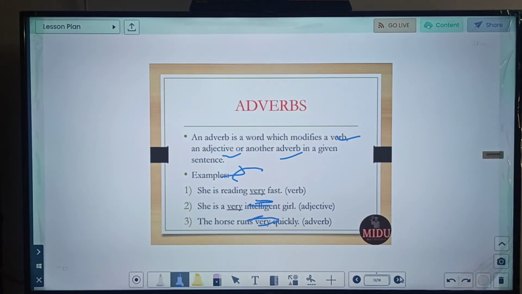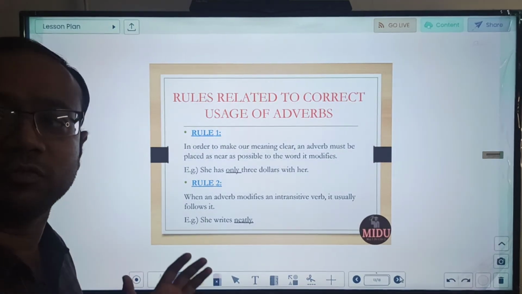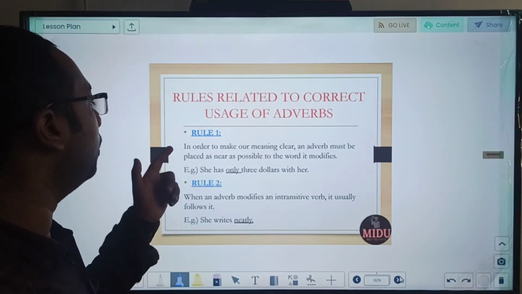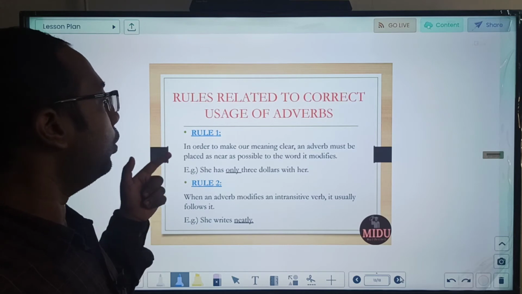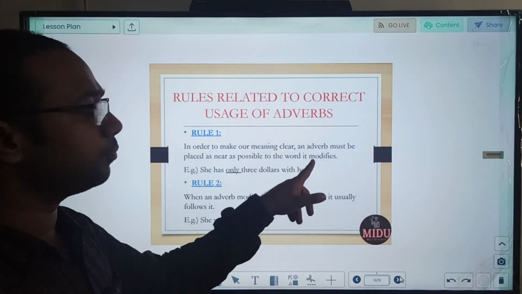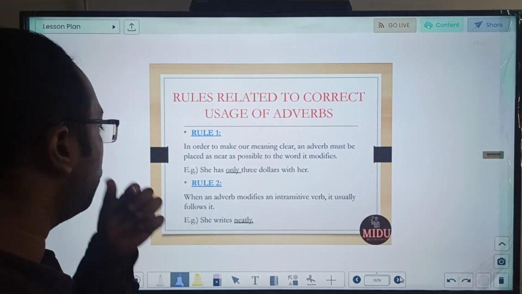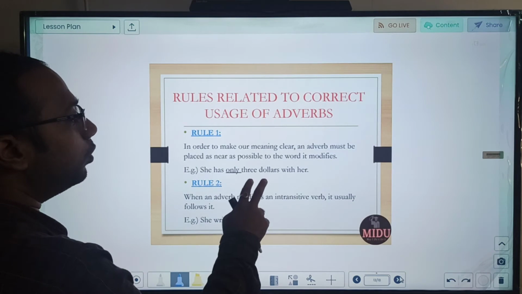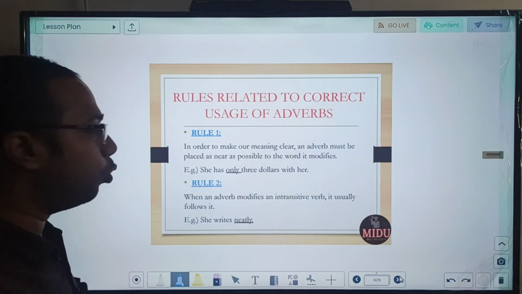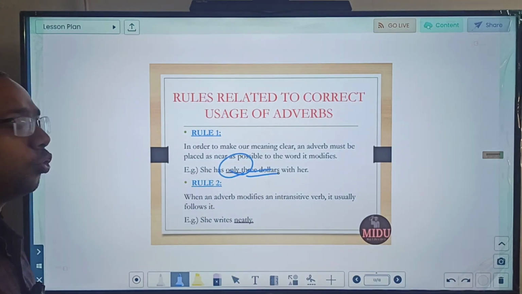Now let us know some of the common rules which we should remember while we are doing the correct usage of adverbs. Rule number 1. In order to make our meaning clear, an adverb must be placed as near as possible to the word it modifies. So place it closely so that there is no confusion. She has only $3 with her. This only is qualifying this $3. So place it as closely as here.